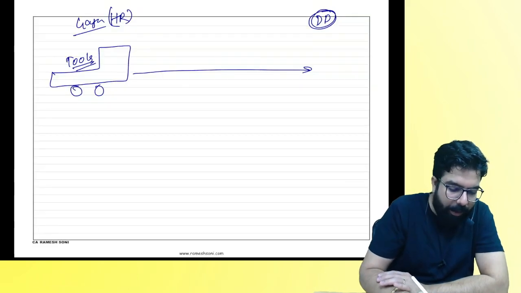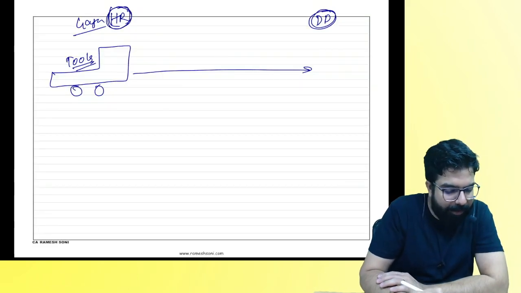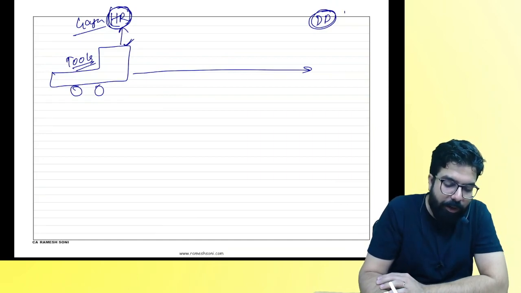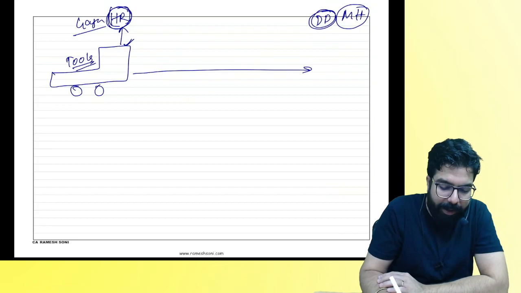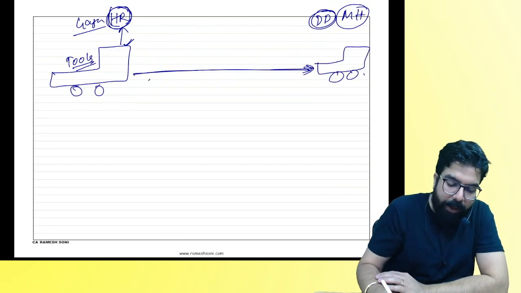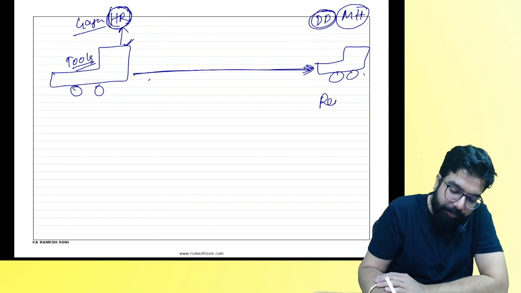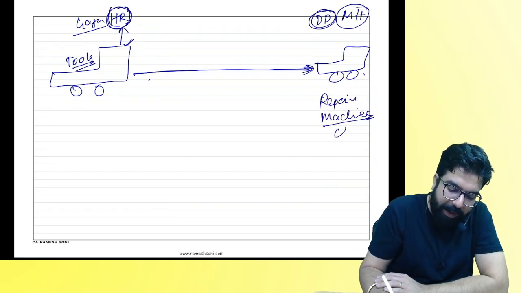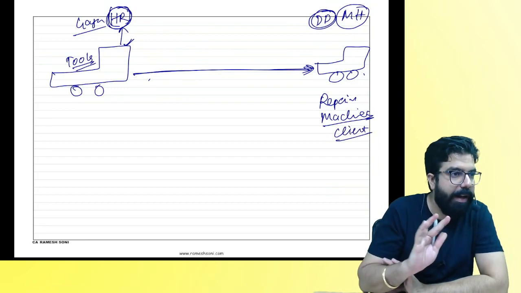So what is happening? Supposedly, in Haryana there is one branch. Your truck belongs to whom, everyone? And supposedly, you have a Maharashtra branch. In the Maharashtra branch, this truck will go. This truck will go from here to here, and then it will repair the machines, which belong to whom? The client. Are we clear, everyone? Then